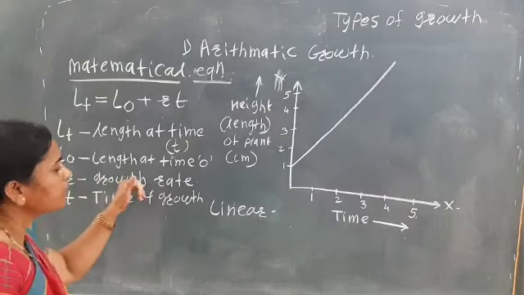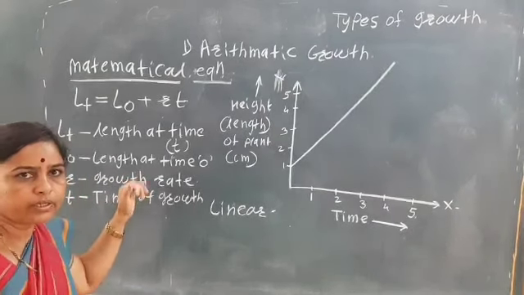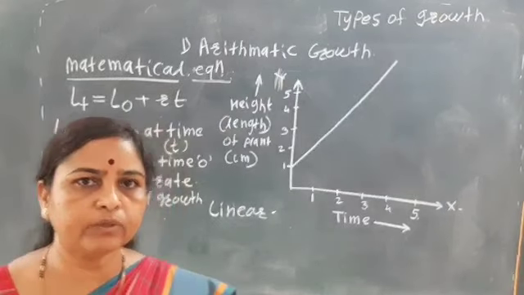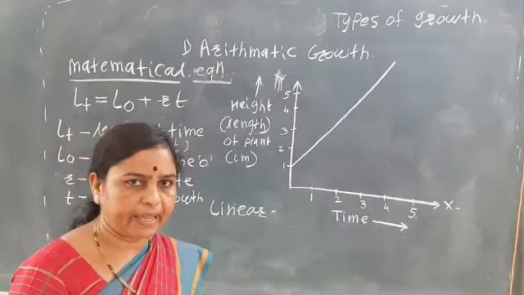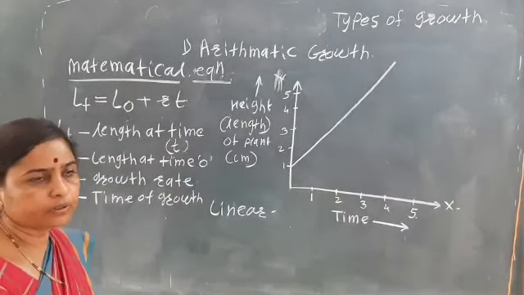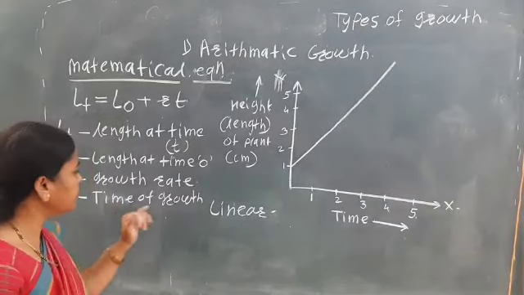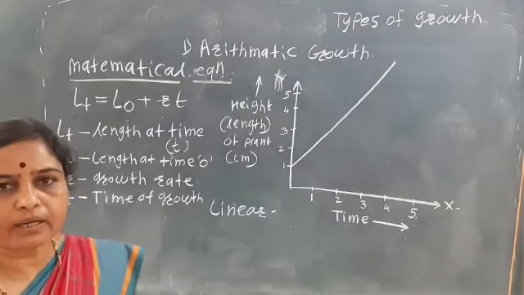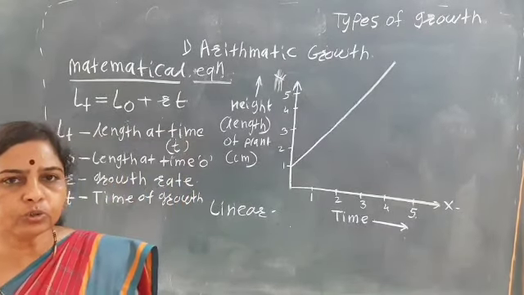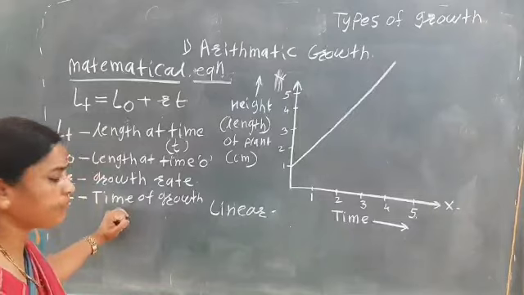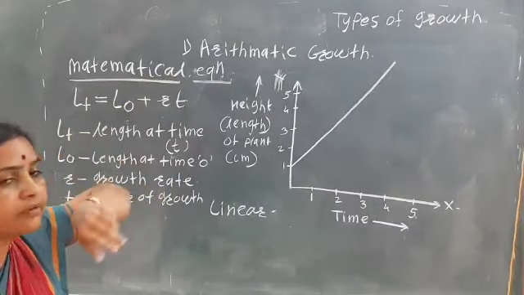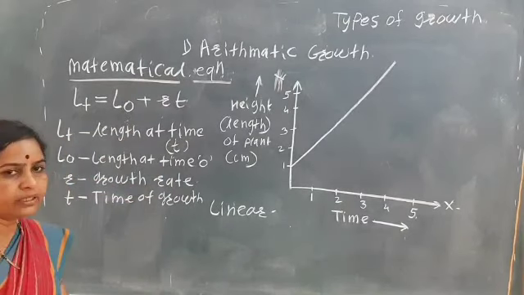Then growth rate. Here we have seen how the growth rate is calculated, that is, growth per unit time. Growth per unit time is what we call growth rate. And here the T is the time of the growth, that is, if a particular time is given, say 5 hours or 6 hours, how much growth has happened in that time. So that is the mathematical equation of the arithmetic growth.